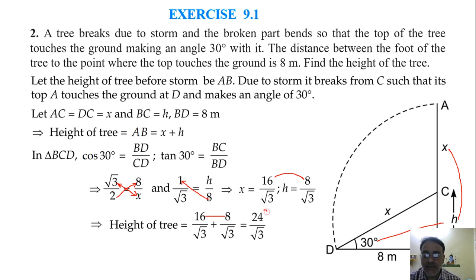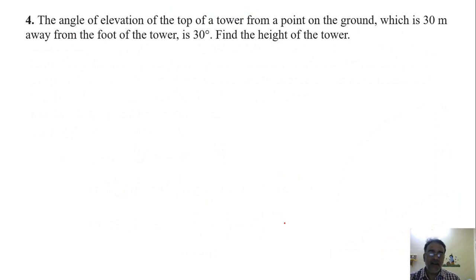If we split 24, it is 8 into 3, look, and this 3 can be cancelled by root 3. We'll get root 3. So the final answer is 8 root 3 meter. Any doubt in this question? No, sir. Okay. Now question number 4.